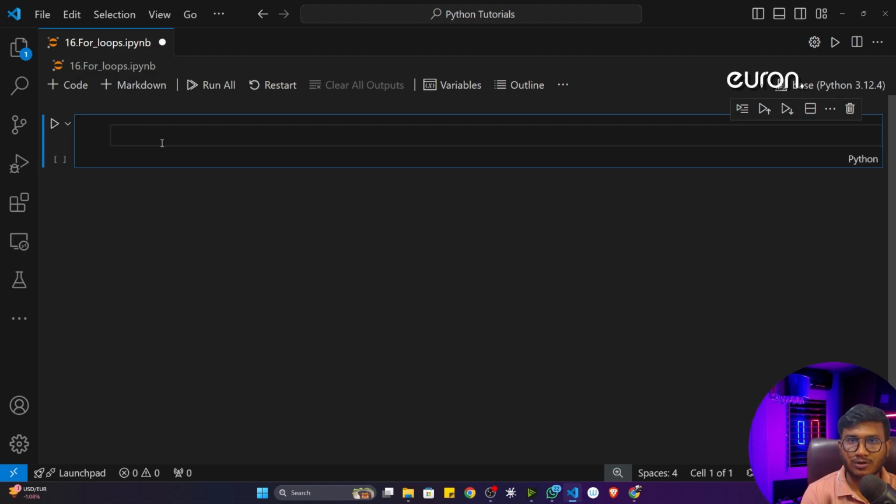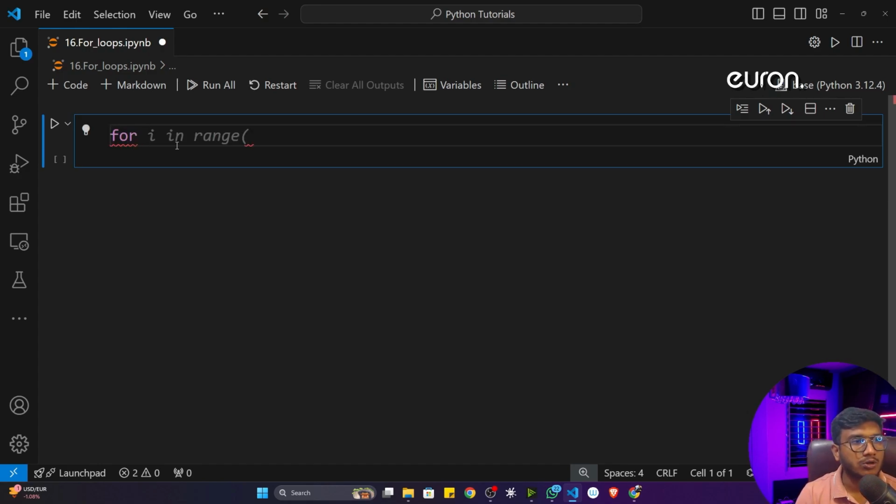Let me tell you the for loop syntax, how we can write it. See guys, this for loop is completely different from other programming languages' for loops. If you remember, in C and C++ or Java programming, we used to define the for loop in a different way. But here the for loop syntax is completely different, and it's very easy to write. And this for loop is so powerful, it can work with so many data types. I'll tell you why it is so powerful. One by one I will give you some examples, then this part will be more clear.